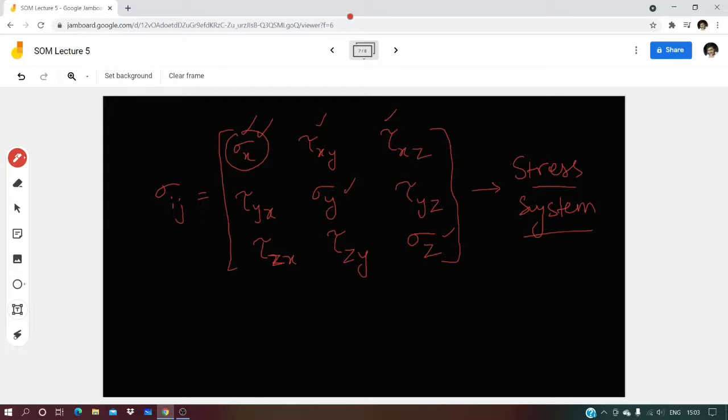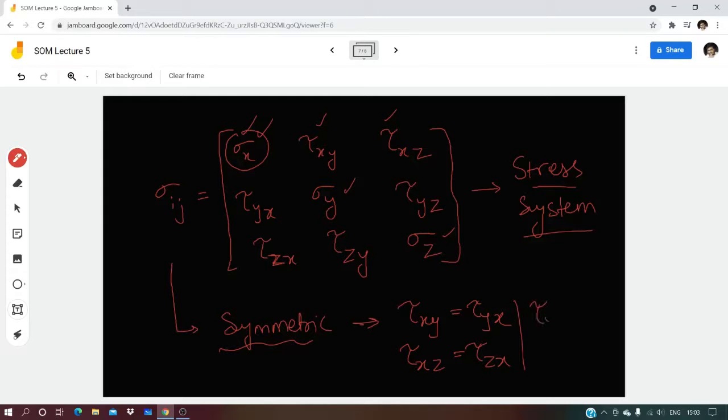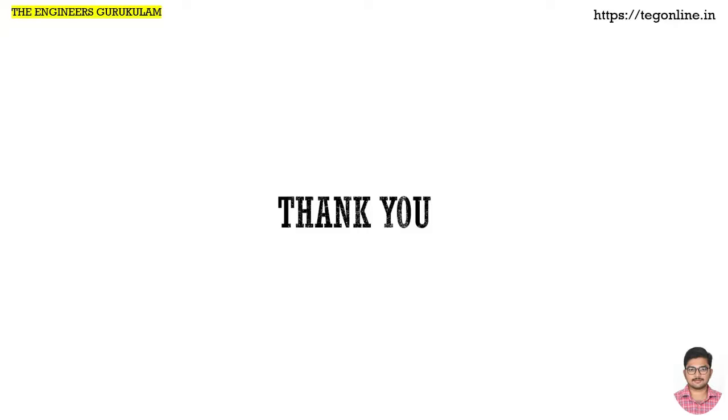In the next session, we will see that this sigma ij is symmetric. How that is symmetric, we will see in the next session. What I mean by this is symmetric means tau xy will be equal to tau yx, tau xz will be equal to tau zx, and tau yz equals tau zy. How this has become so, why it is so, we will study in the next class. That's all for this session. Thank you.